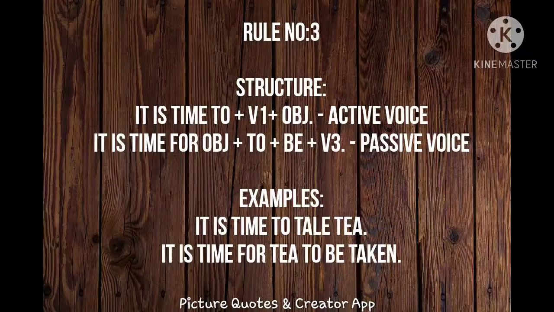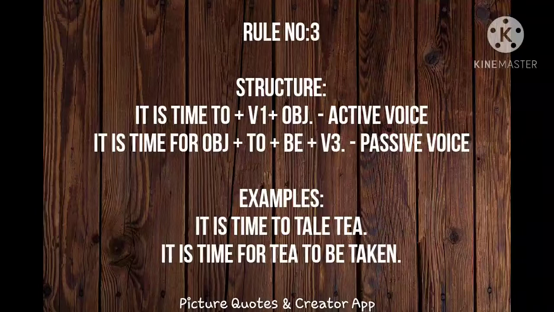Finally, rule number 3, the structure of the sentence. Look at the sentence. It is time to. So after the preposition to, the sentences like infinitive sentences. It is time to plus V1, the base form of the verb plus object. So sentences come like that, infinitive sentences. How does it change into passive construction?